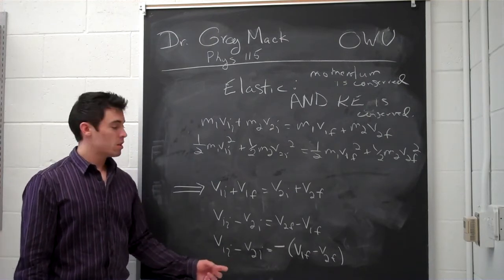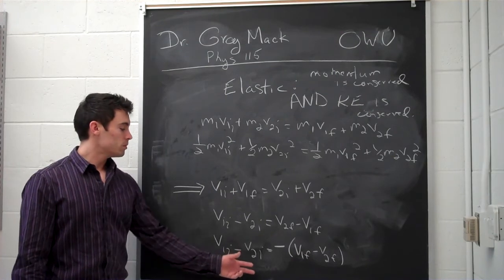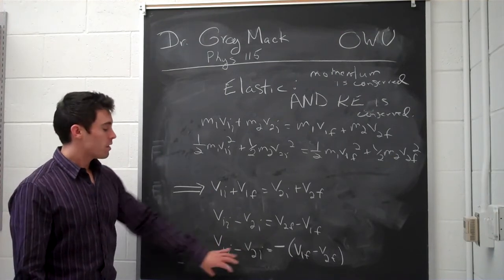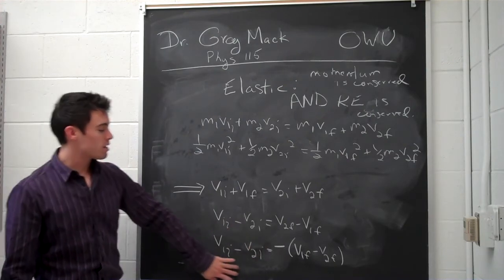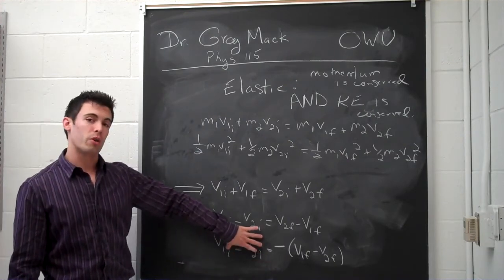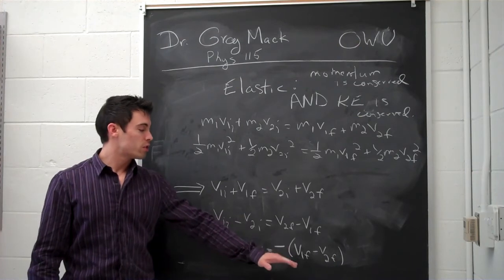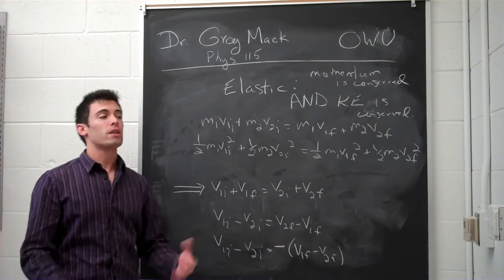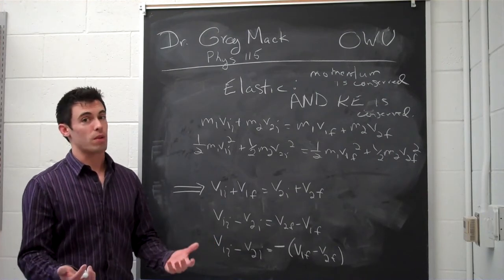I won't go into a specific example making up numbers off the top of my head, but that's what's happening: you have the two objects that have a difference in velocity to start with, and at the end, that difference has to be equal to the difference of the final velocities, but in the different direction. That's what the negative means, right?